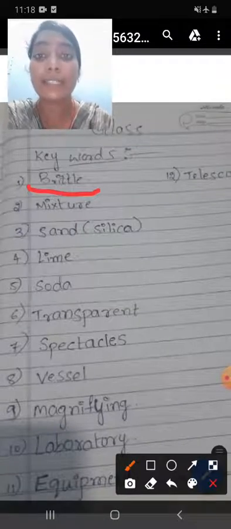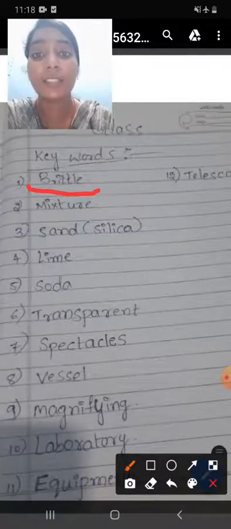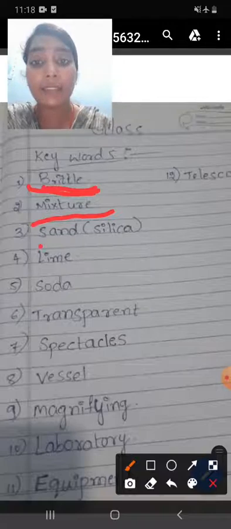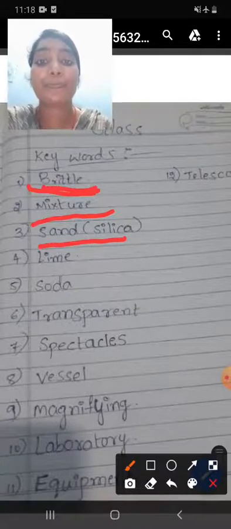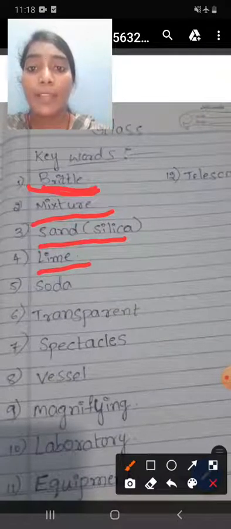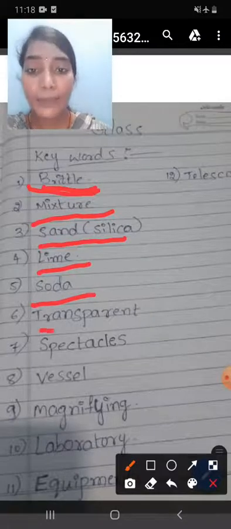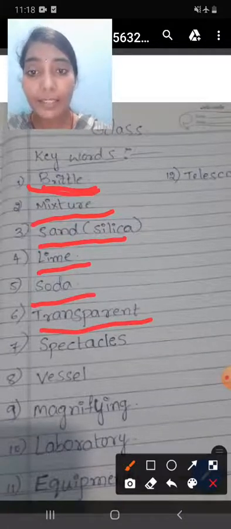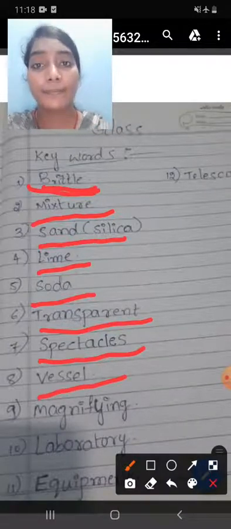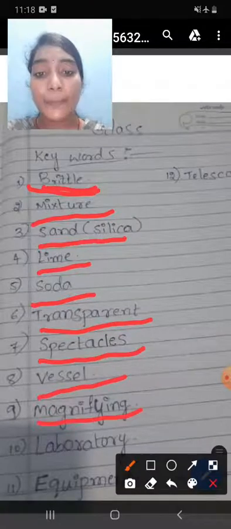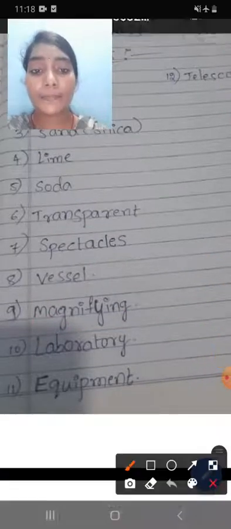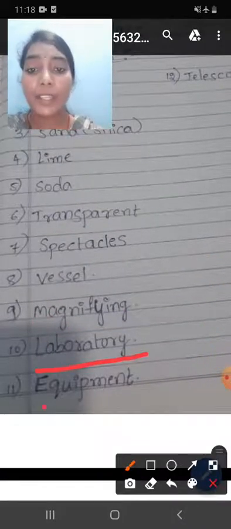Now we are going to learn keywords: brittle, mixture, sand or silica, lime, soda, transparent, spectacles, vessel, magnifying, laboratory, equipments.